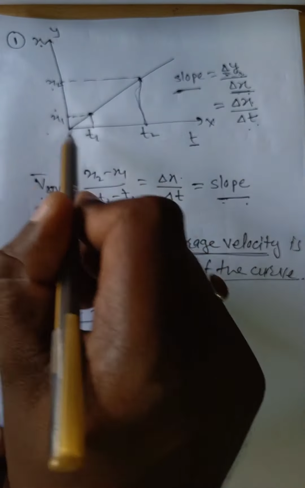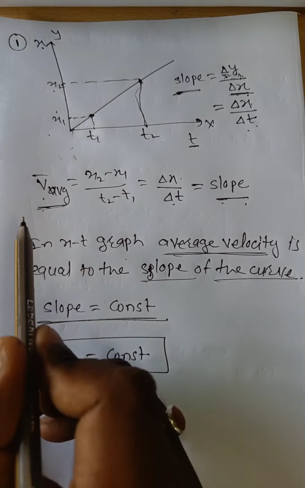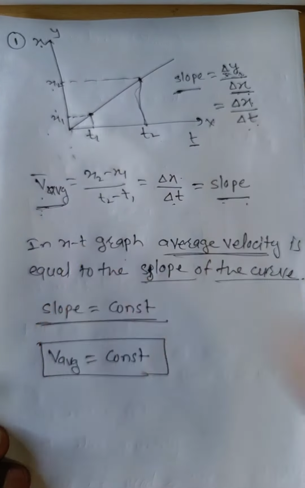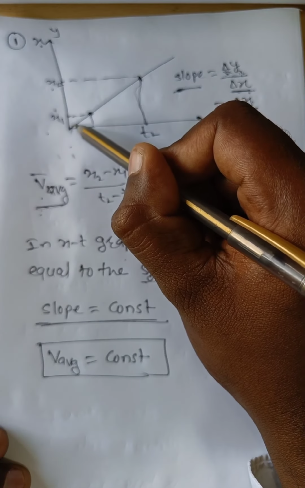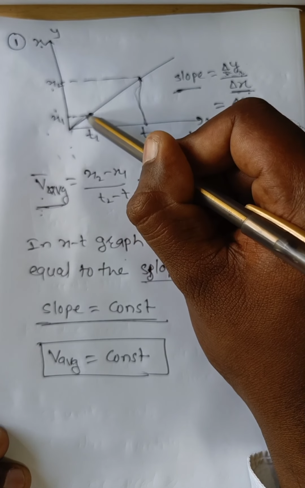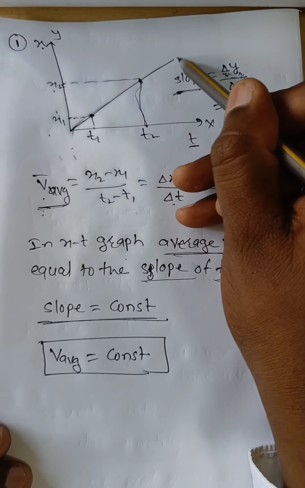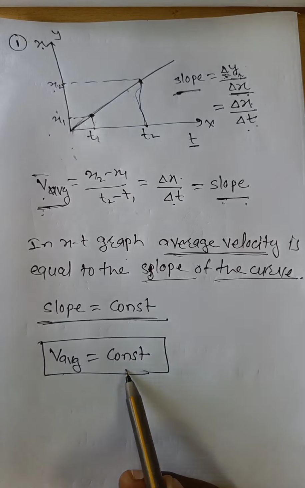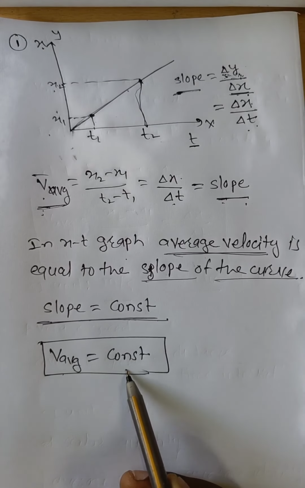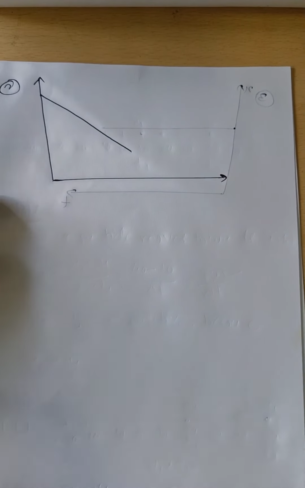Means if they are giving a graph, by using that graph, how do we find the average velocity? Average velocity is nothing but the slope of the x-t graph. Now if the curve is a straight line passing through like that, then in that case the average velocity is constant, because the value of the slope is constant. Now the second kind of graph.